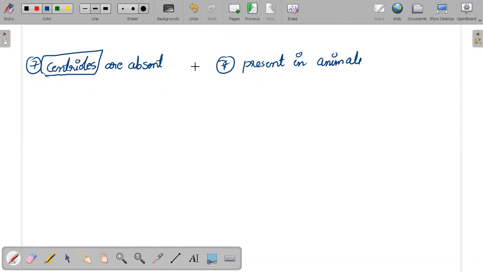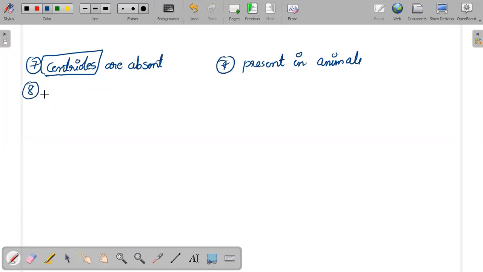Right now, you don't need to know what centrioles are. If I try to explain centrioles now, we will have to go very deep into the topic. So I'm not going to explain it now. As of now, just write down the point, centrioles, and the option. You don't need anything more than that.